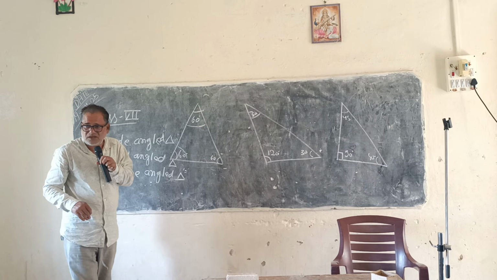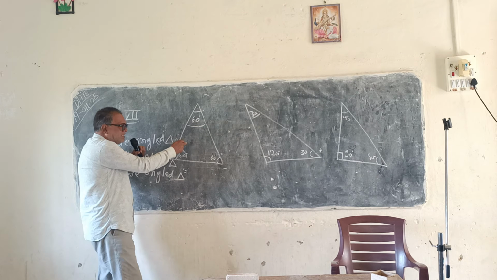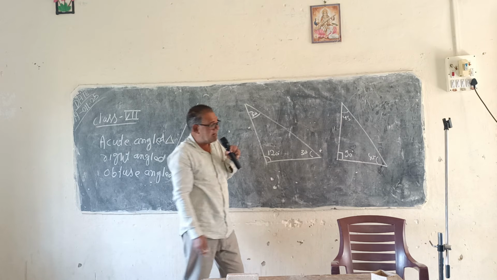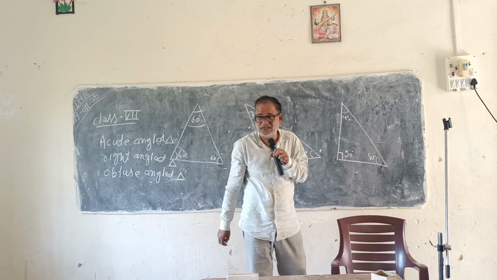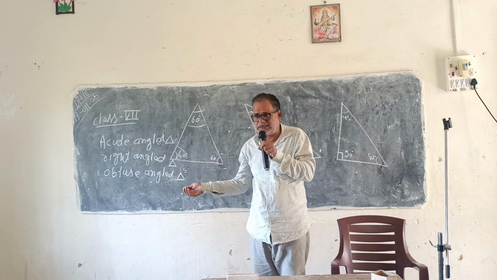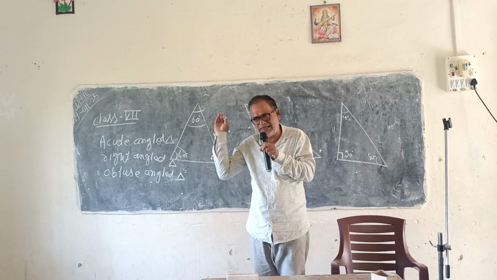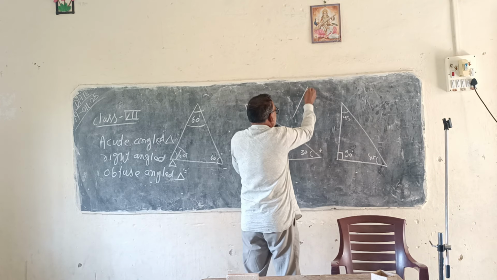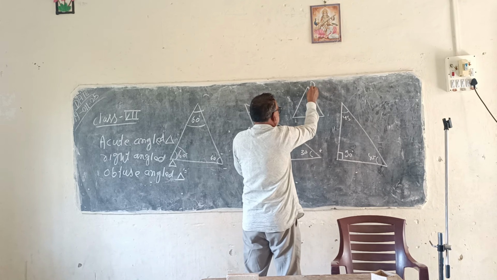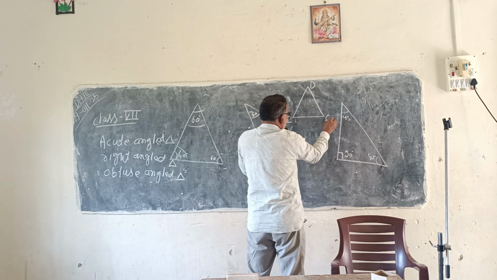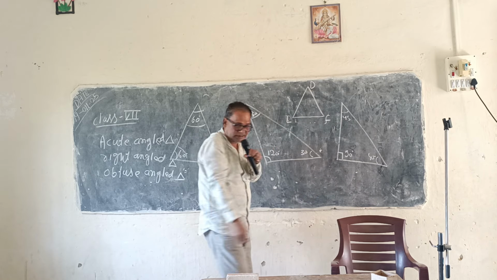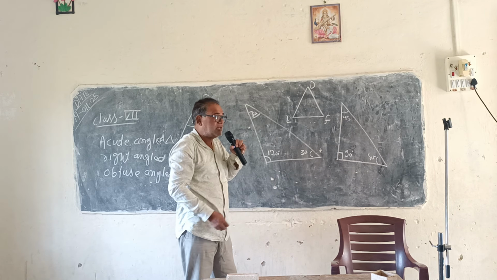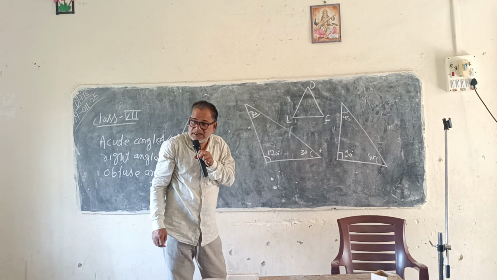Once again, what kind of triangle is it? Acute angle. What kind of triangle is it? And what kind of triangle is it? Now we draw another triangle and you have to decide what kind of triangle that is. Suppose that we draw a triangle DEF, which means we join three non-collinear points D, E, F lying in the same plane. Then what kind of closed curve is this? What do we call it? Acute angle triangle.